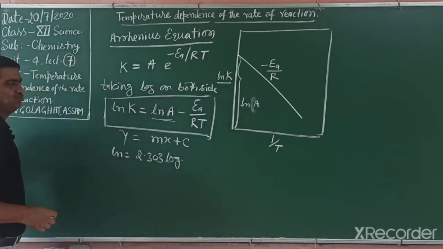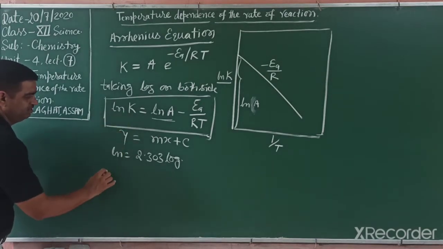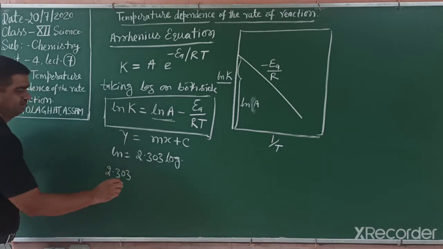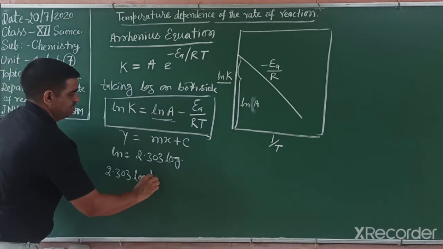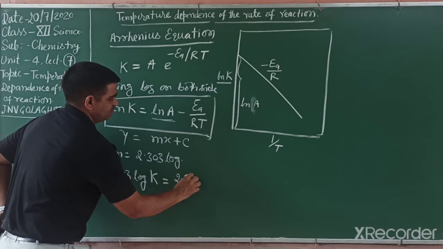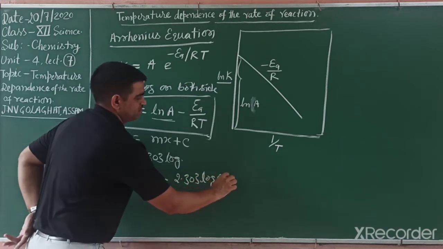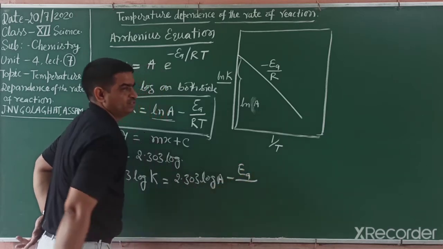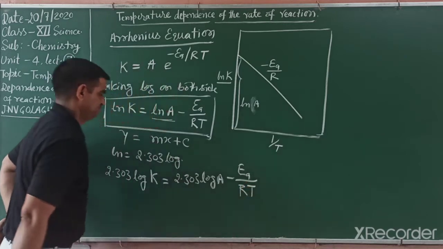We write in place of natural log this value, 2.303 log. Then this equation: 2.303 log K is equal to 2.303 log A minus EA, Arrhenius energy or activation energy, divided by RT.